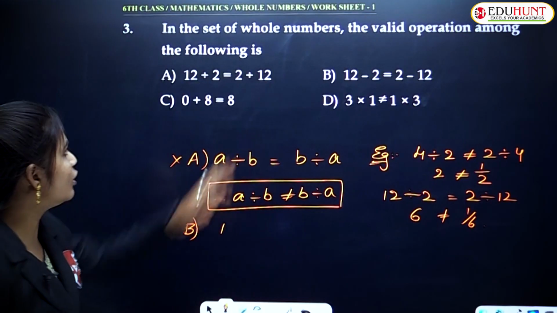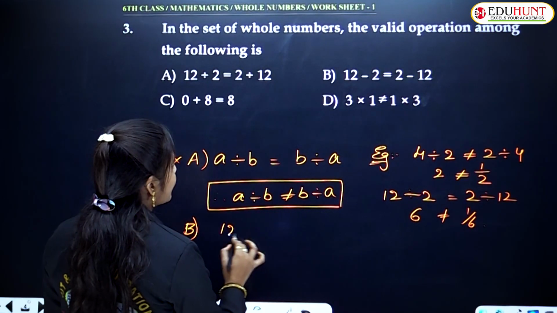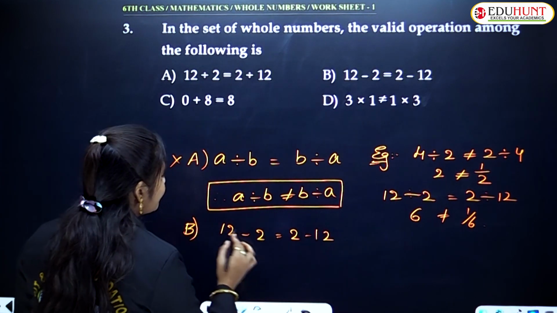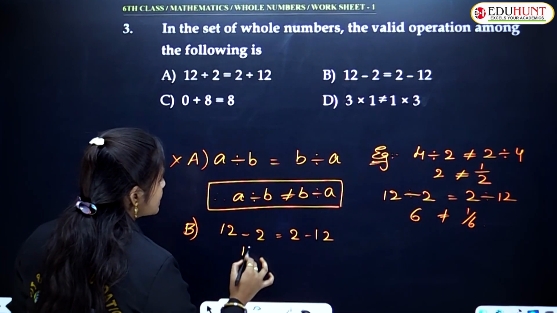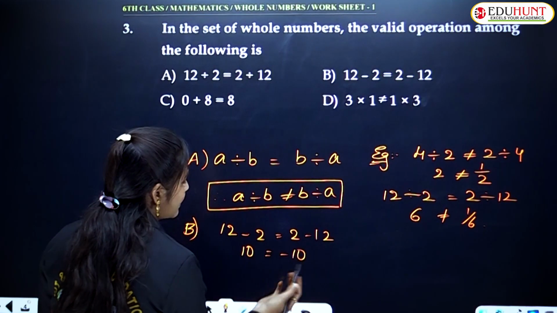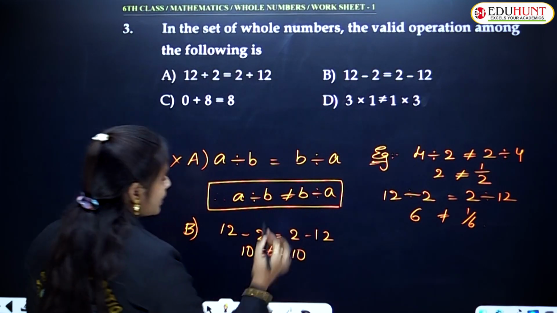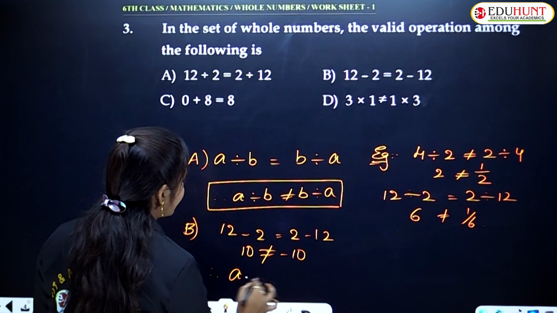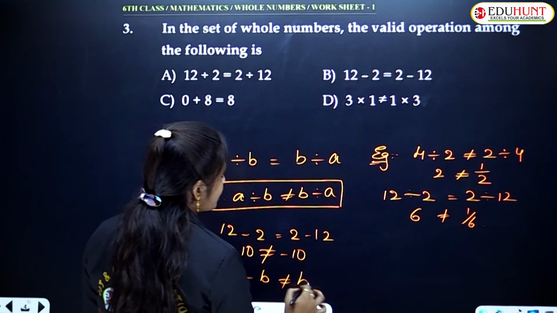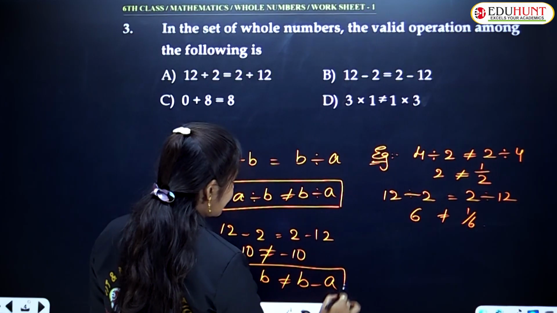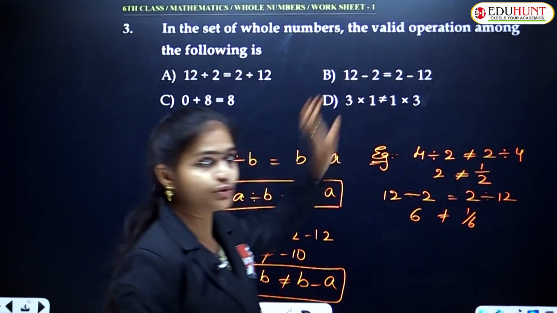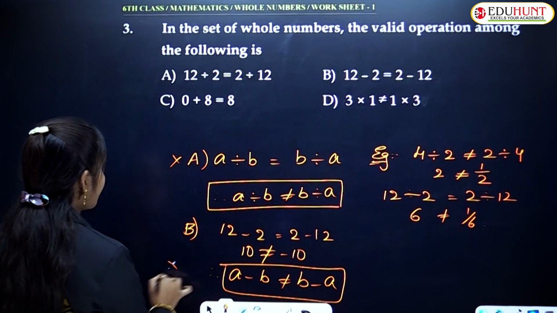And coming to the second option, they gave 12 minus 2 is equal to 2 minus 12. Which means 12 minus 2, which is 10, equals minus 10. This is not possible, no? 10 not equals minus 10. So A minus B not equals B minus A. This is the correct statement. Understood? But here they gave equals. That's why this is also a wrong statement.